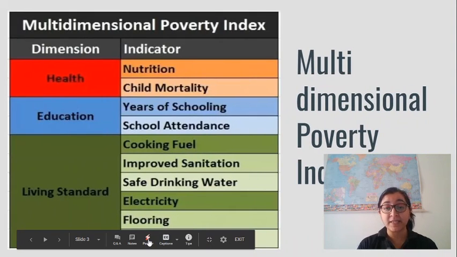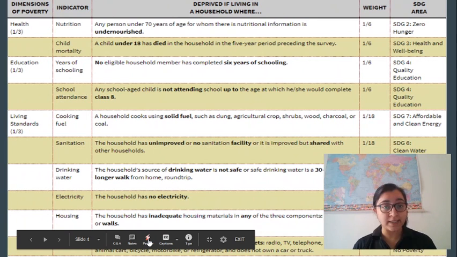Now let's see what this MPI includes. MPI has 3 dimensions and 10 indicators. The dimensions which you see on the left hand side of your screen are health, education and living standards. On the other side, you will see the 10 indicators. In terms of health, they check nutrition and child mortality. Let's see what exactly they mean when they check for nutrition and for child mortality. Let's move to the next slide and see.